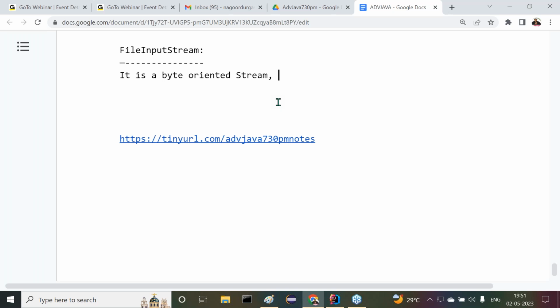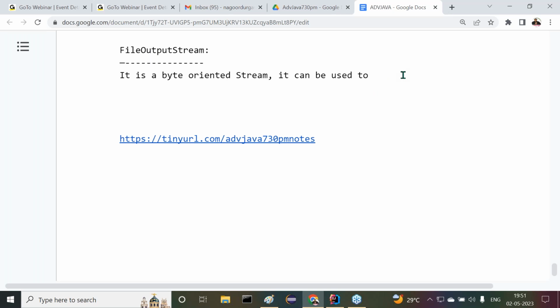Okay. What is it able to do? It's a byte oriented stream, we understood that. But what is it able to do? What is the purpose of it actually? All right, sir. Before this, I want to use file output stream better. After that, I'll come back to the file input stream now. Why? Because dependency is available. File input stream is required, file output stream first of all there.